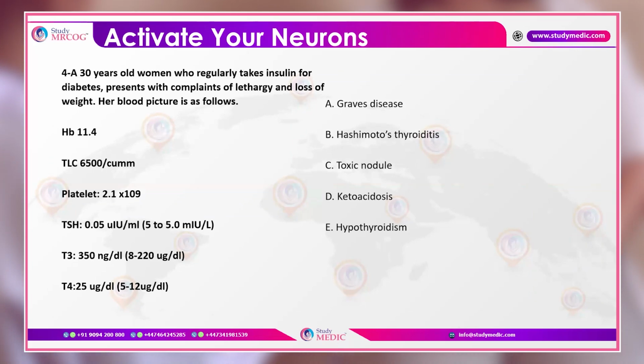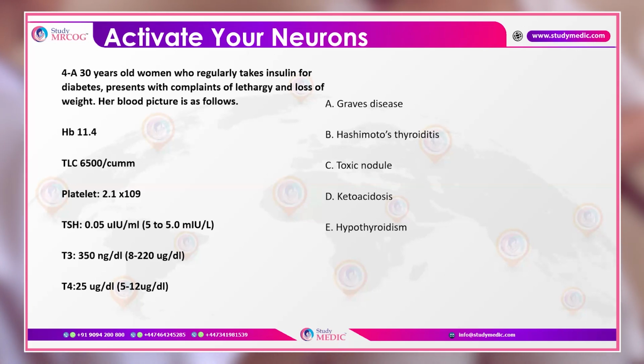Question number 4 of the day: a 30-year-old woman who regularly takes insulin for diabetes presents with complaints of lethargy and loss of weight. Her blood picture is as follows: hemoglobin 11.4, TLC 6500, platelets 2.1, TSH is very, very low, which is 0.05, T3 350, T4 25. So what is the diagnosis? Graves' disease, Hashimoto's thyroiditis, toxic nodule, ketoacidosis, or hypothyroidism?